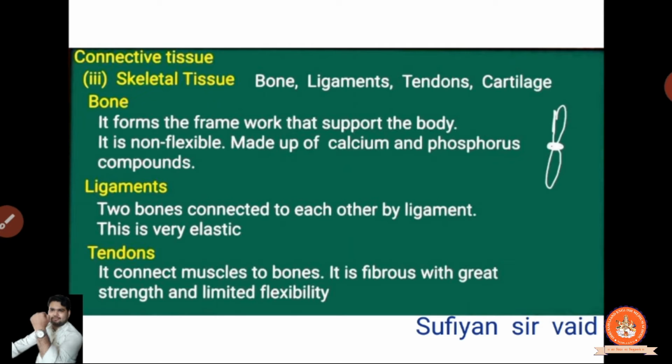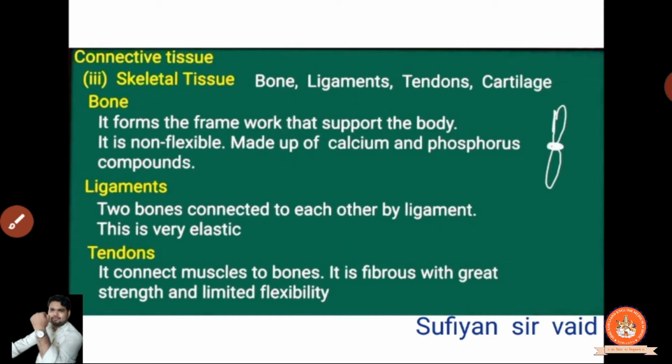Bone forms the framework that supports the body. Our bone is going to support the whole body. It is able to stand with the use of the bone. It is not flexible. It is not possible to bend the bone. If you bend the bone, it is going to crack, like a fracture. Made of calcium and phosphorus. This is important, what the bone is made up of. So it is made up of calcium and phosphorus compounds. Clear? An IQ question is also there.